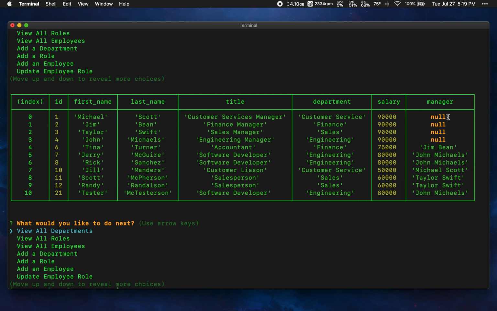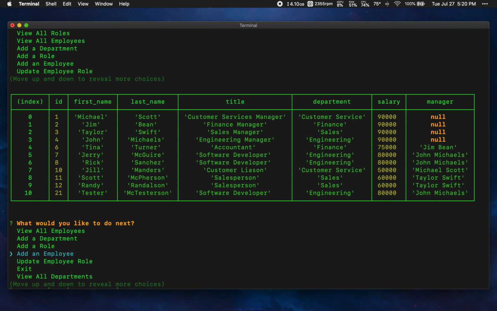So we see here the manager for Tester McTesterson is John Michaels, and you'll notice some of them actually have a null property for the manager. This is because, for example, Michael Scott, his title is Customer Services Manager. He is the manager of the customer service department, and so therefore he does not have a manager since he is the manager.